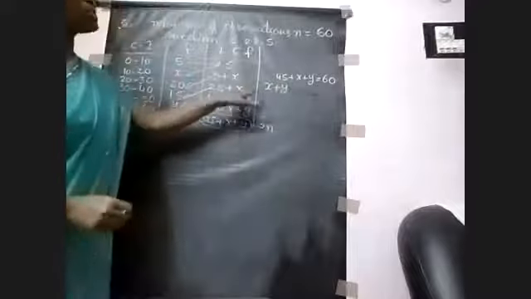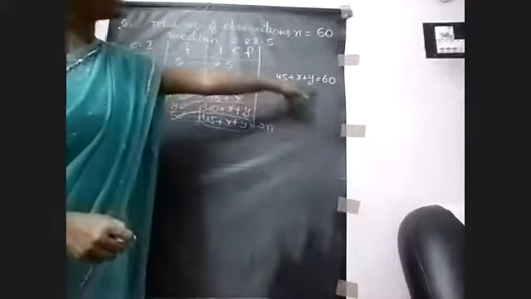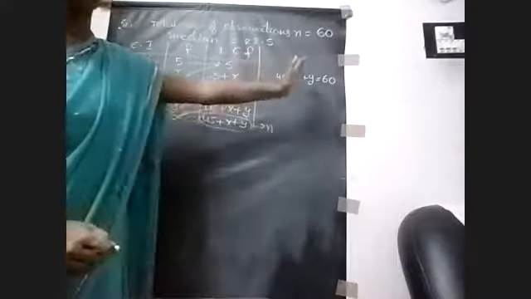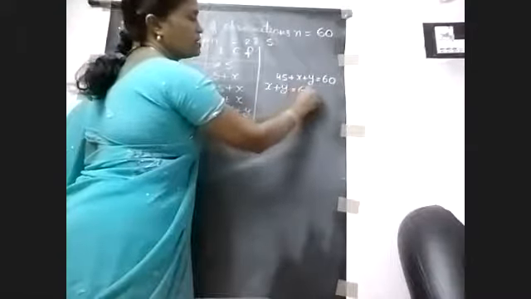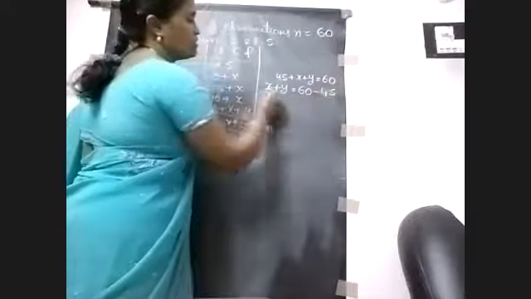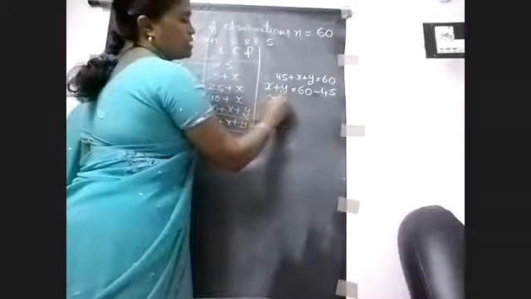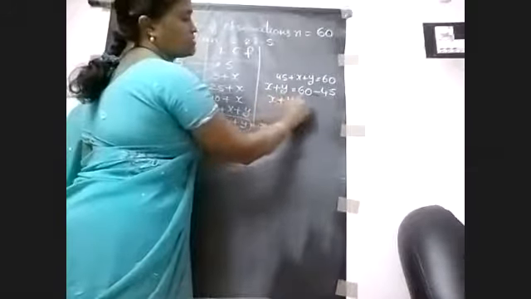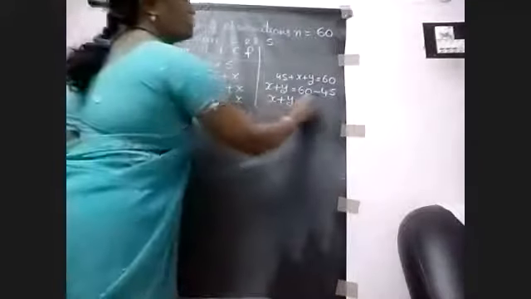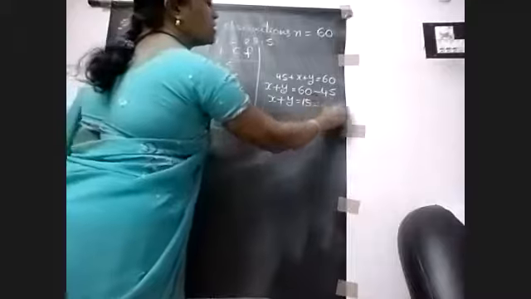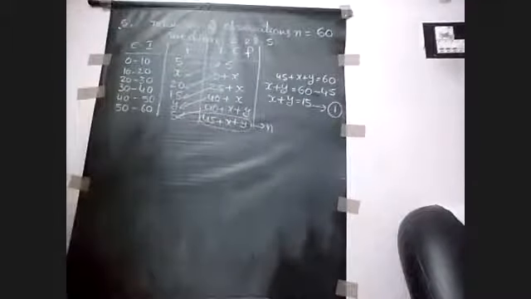So x plus y is equal to 60 minus 45. So x plus y is equal to 15. This is our relation between x and y, equation number 1.